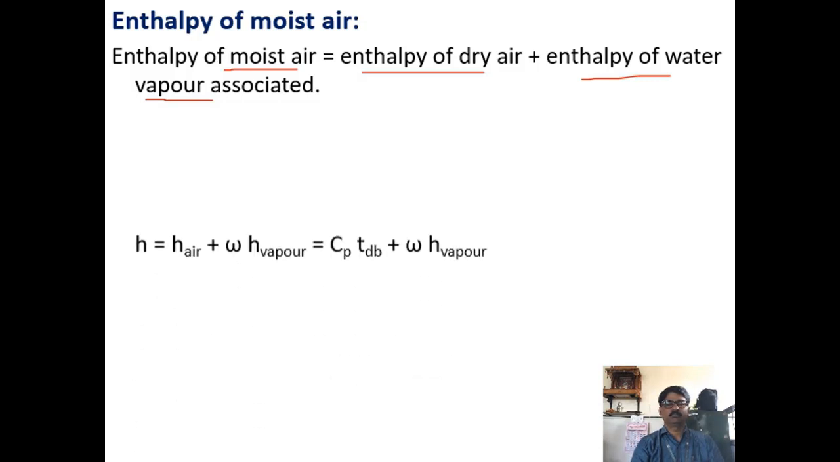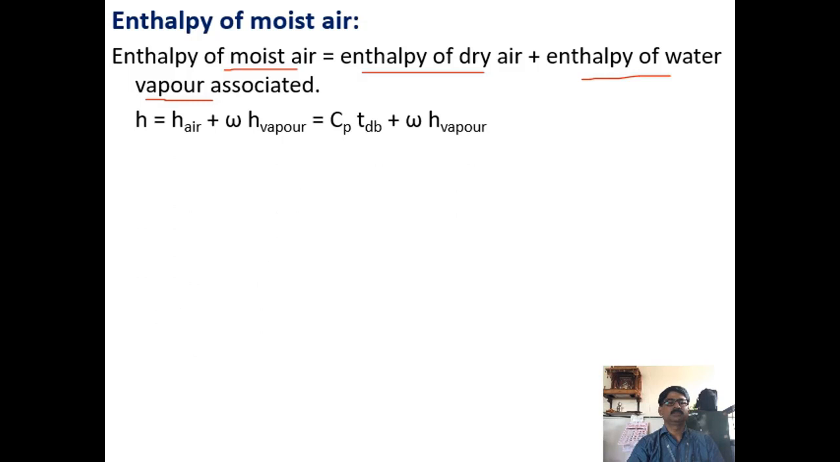So the enthalpy of moist air is equal to the enthalpy of dry air, written as H air, plus the enthalpy of water vapor. Here you have to take the specific humidity, because the moisture content is less. So the corresponding omega value you have to multiply by the enthalpy of vapor. H air is Cp delta T, so it is Cp into dry bulb temperature, and this is omega into H vapor.